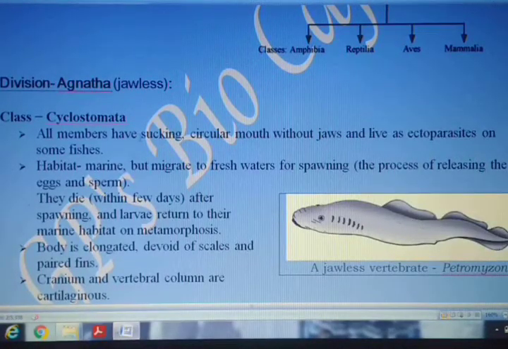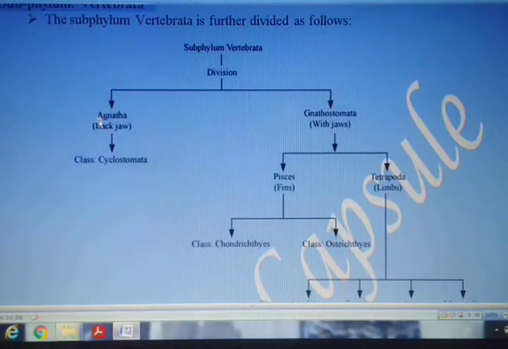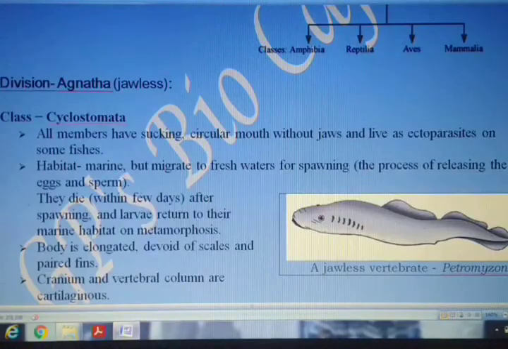Now let us see this first division, what I had discussed just now in the classification. Agnatha, they are jawless. Under this, one class is included which is called cyclostomata. All the members here have a circular mouth, which is of sucking type. With the help of this circular mouth they are able to suck the food or whatever is available to them.